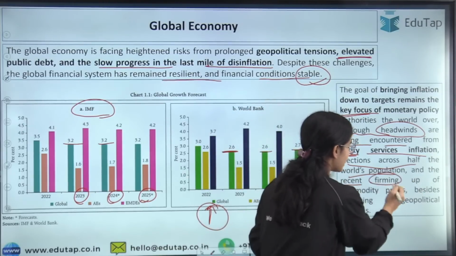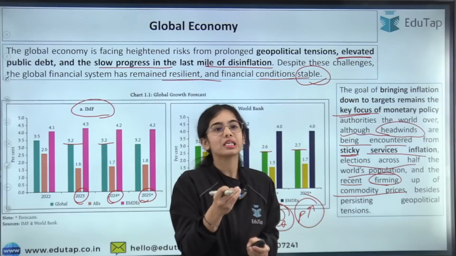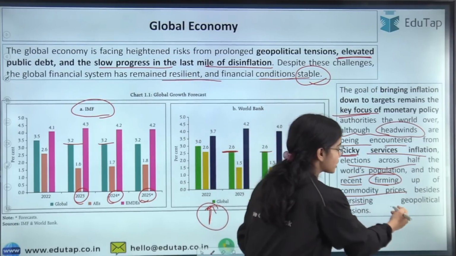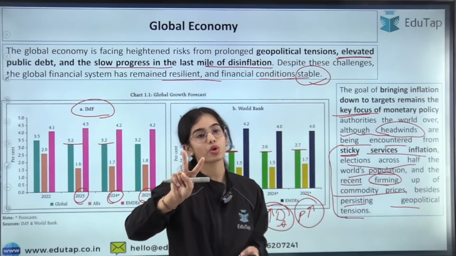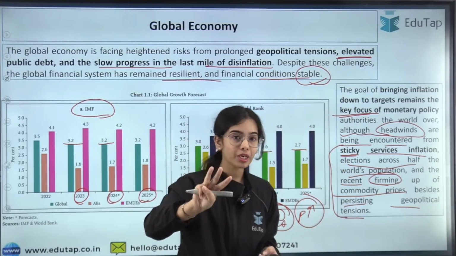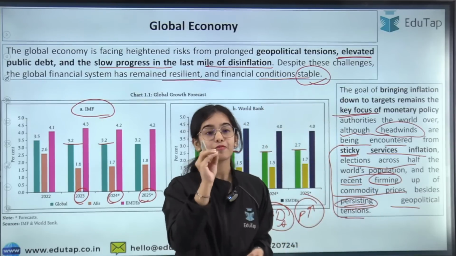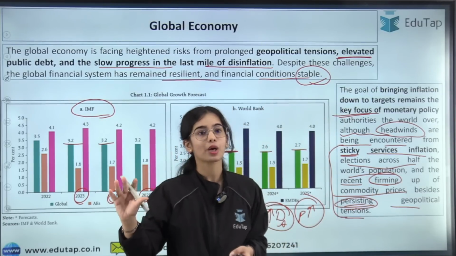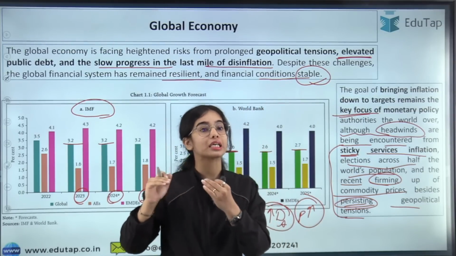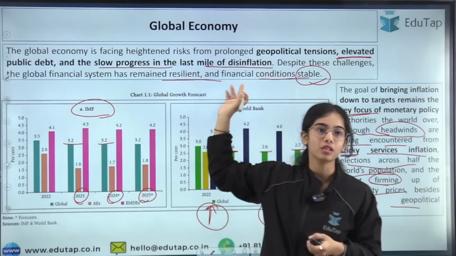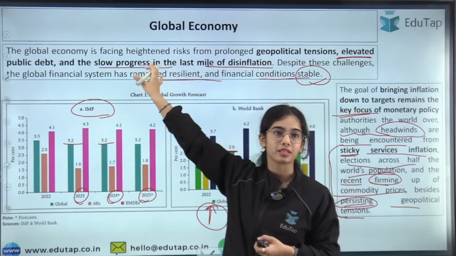And the recent firming up of the commodity prices. So recently the commodity prices have started to increase slowly and slowly. So besides persisting geopolitical tensions, these are some of the problems: sticky services inflation, elections across half of the world's population, the recent firming up of the commodity prices, and the persisting geopolitical tension. These are major problems for the monetary authorities around the world. They are trying to decrease the inflation, but the inflation is not decreasing. That is, disinflation is creating the problem. The last mile disinflation is persisting, and this is creating some problems.